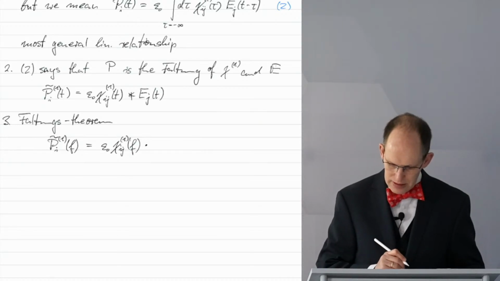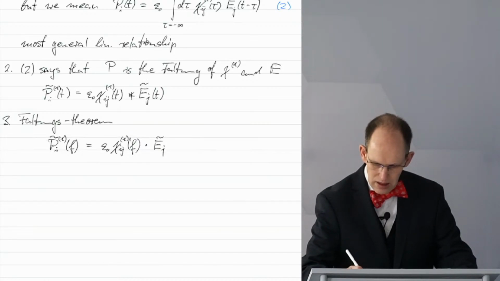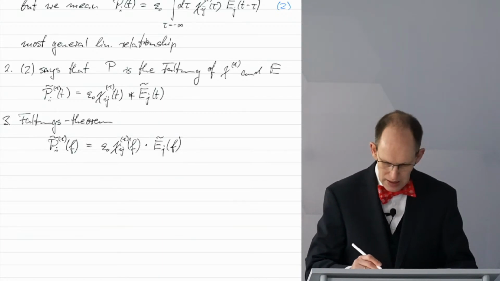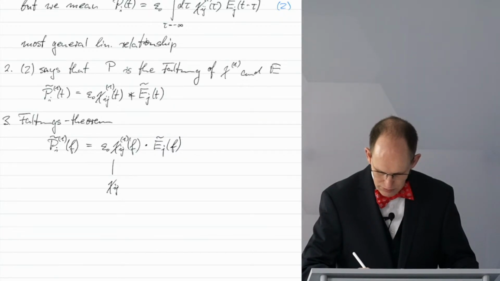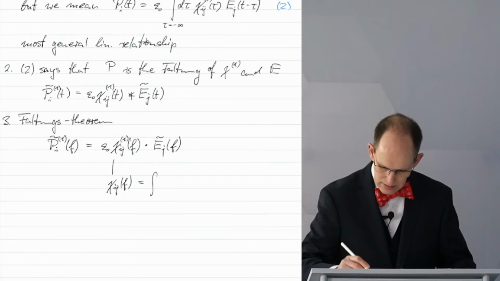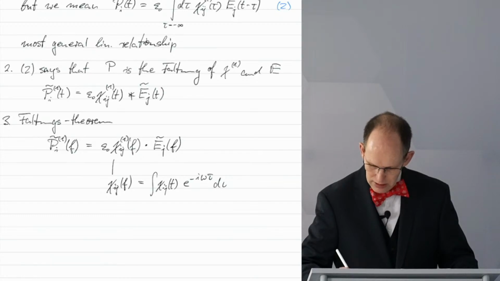And instead of this star, we just have the product with E_j as a function of the frequency. And this thing is, as I said, the Fourier transform. So it is just the same thing, time domain times e to the minus i omega tau, integrated over tau.